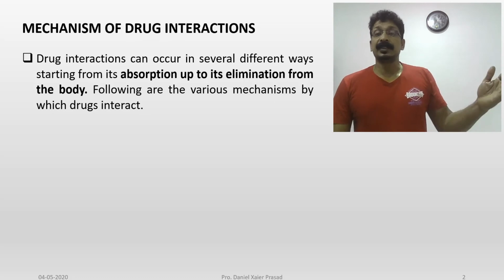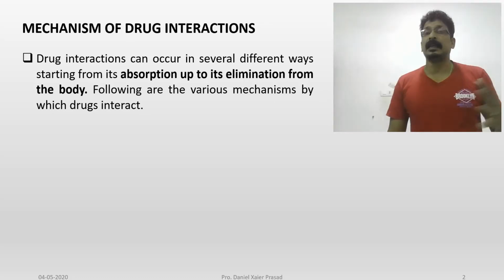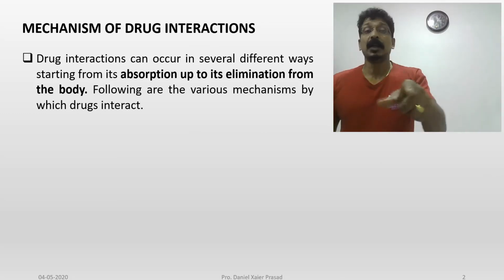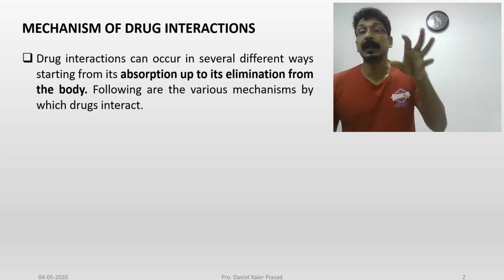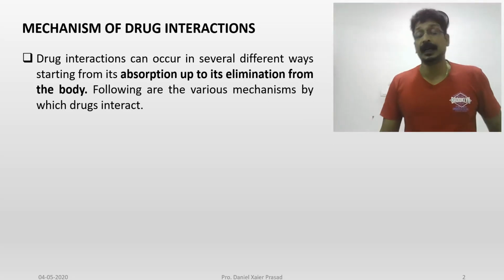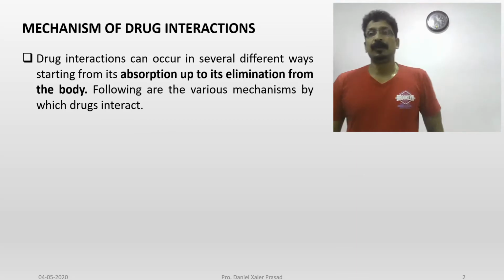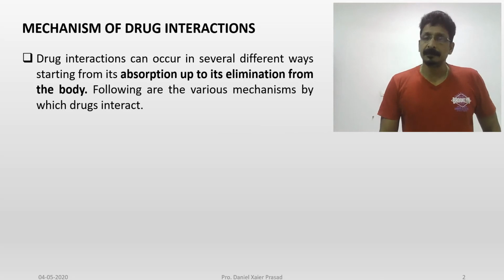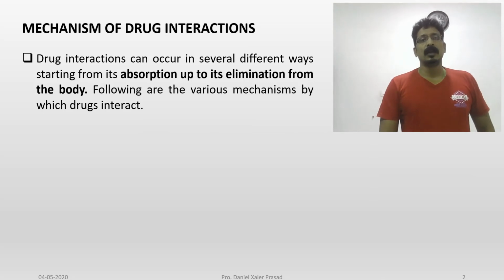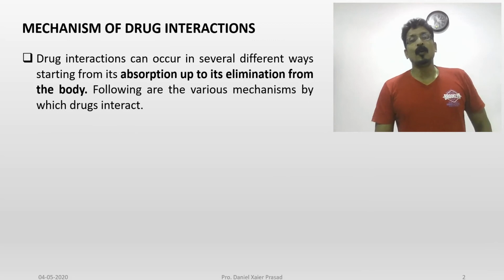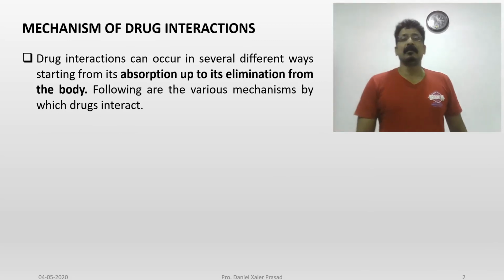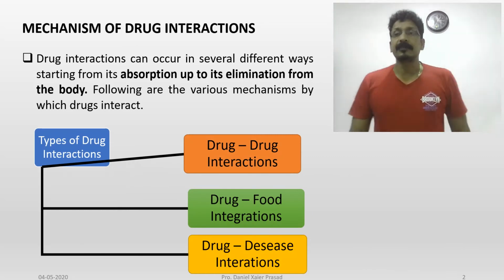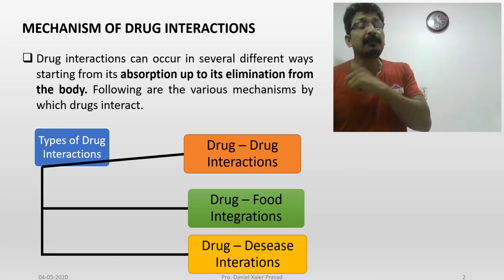As we have seen, you have pharmacodynamics and pharmacokinetics, especially pharmacokinetics, and even in dynamics also. I have given an example; this is about only the kinetics, but even dynamics has various influences with the receptor sites also, and we can sometimes find drug interactions in our drug list. So the following are the various mechanisms by which drug interaction takes place. You can see very clearly the types of drug interaction.